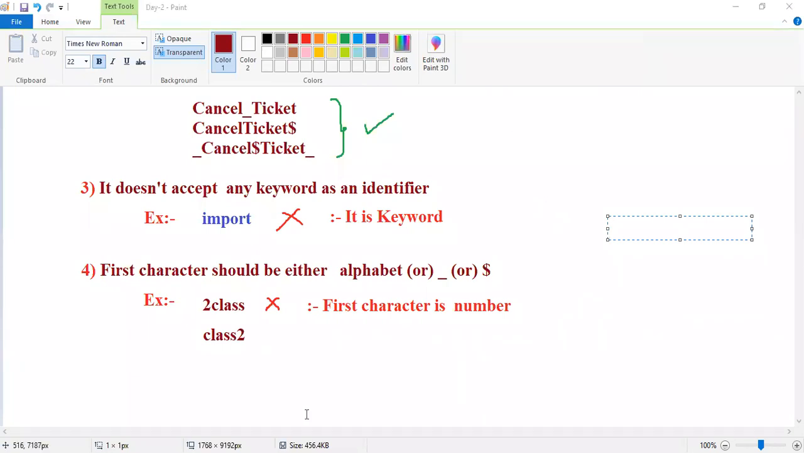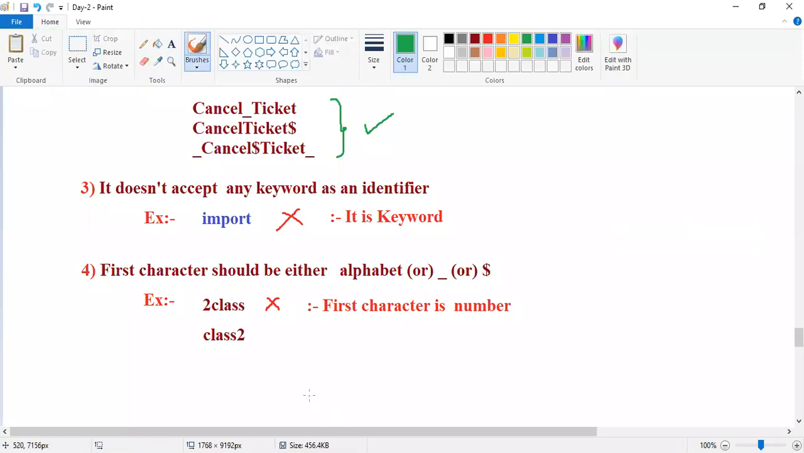Even if you change one letter, the entire name is changed, right? So remember, this is a 100% valid name, no problem. Guys, remember class is a keyword, but this is not class, this is class2. The name is class2, so 100% valid.